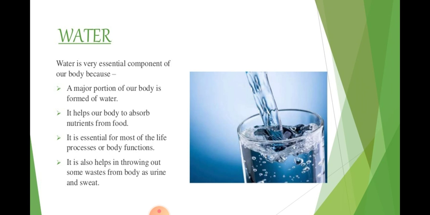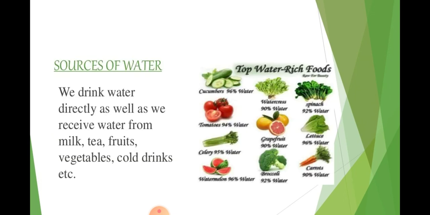That means nutrients from the food can be absorbed with the help of water, and many wastes can be excreted as urine and sweat with the help of water. What are the sources of water?